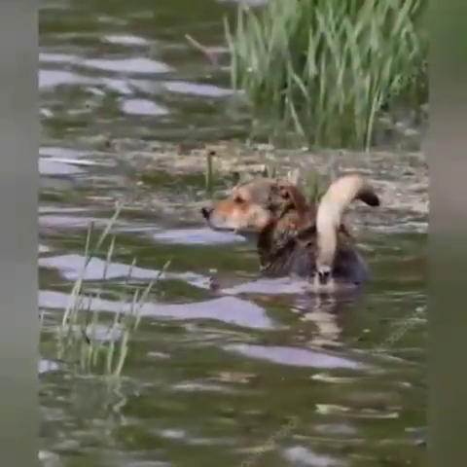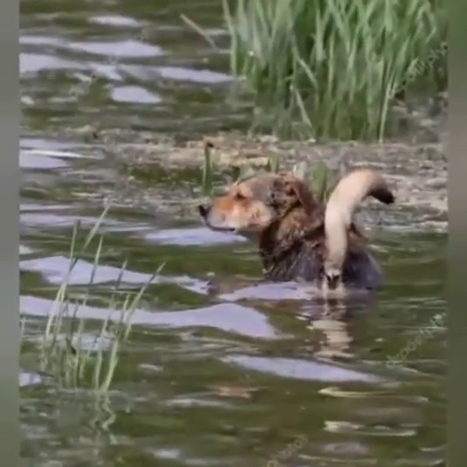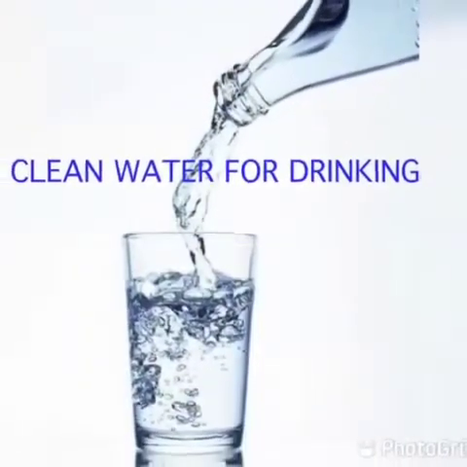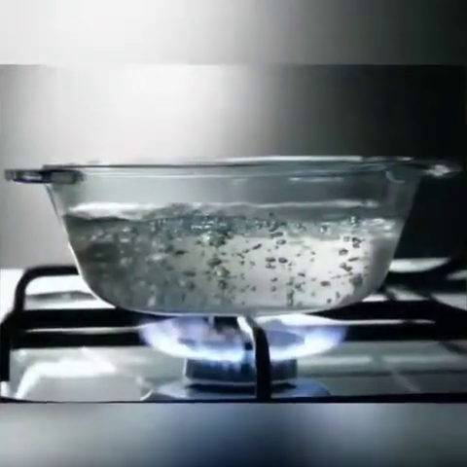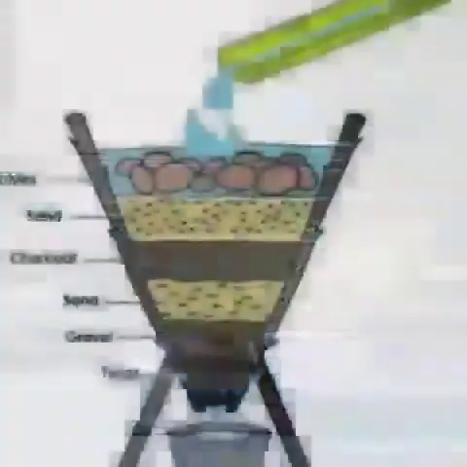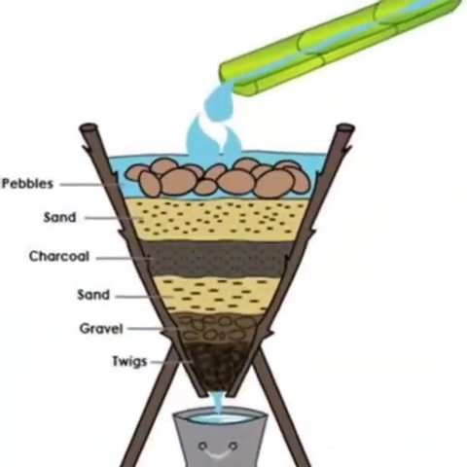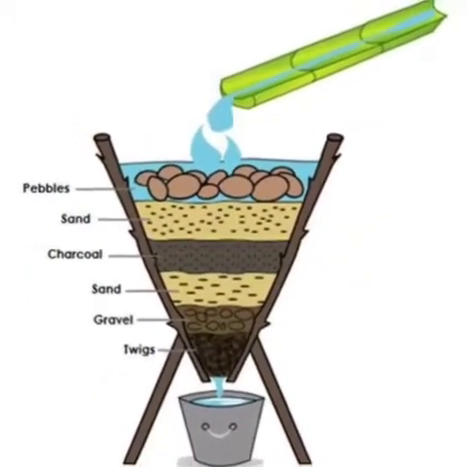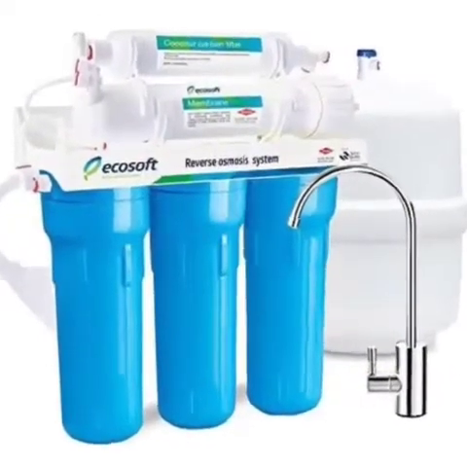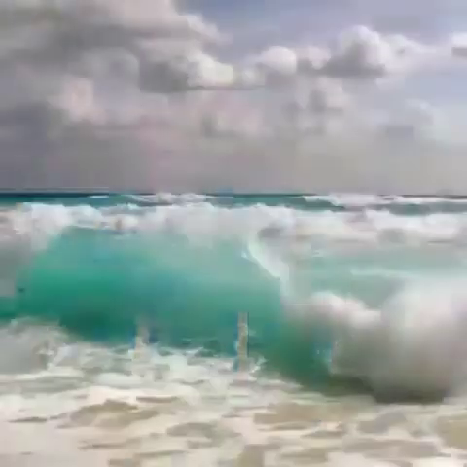Cleaning water for drinking. We can make the water fit for drinking by following methods. Boiling. This method kills the germs present in water. Filtering. It removes the impurities present in water. RO system. Nowadays, RO is used by people to purify the drinking water, as water in river, lake, ponds and